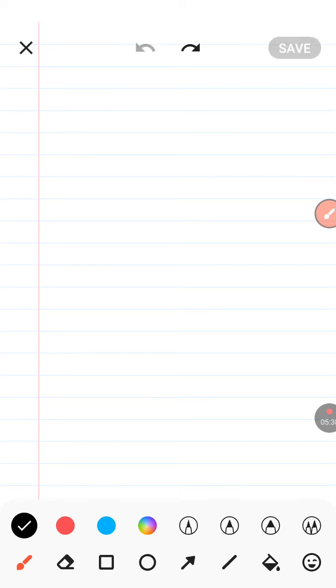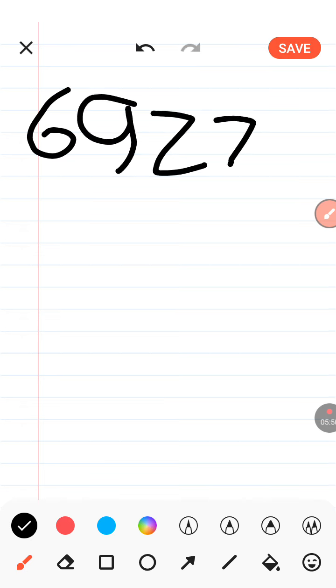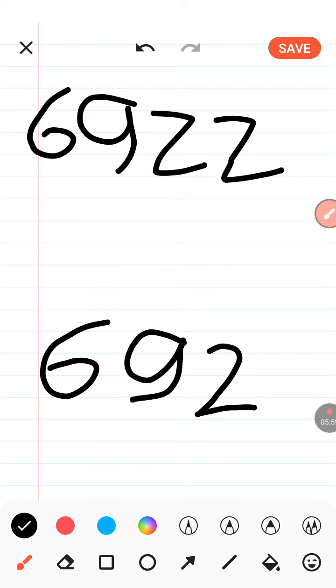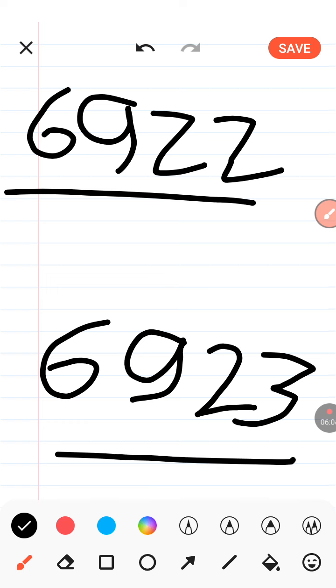That is the symbol of big and small numbers. Okay, so first number is 6922 and the other is 6923. Which is bigger, 6923 or 6922? So can you tell me, friends? Yes, which is bigger? This is bigger.